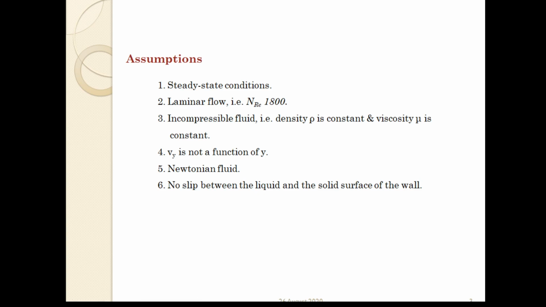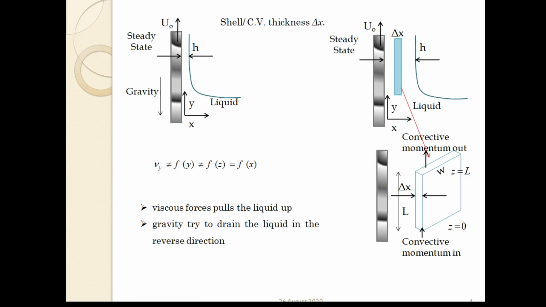Now this is the belt which is moving in the upward direction with velocity u0, and some fluid is stuck to this belt, which is also moving upward with velocity u0.